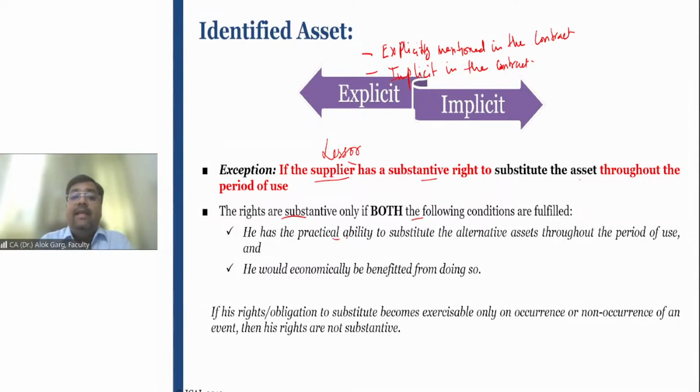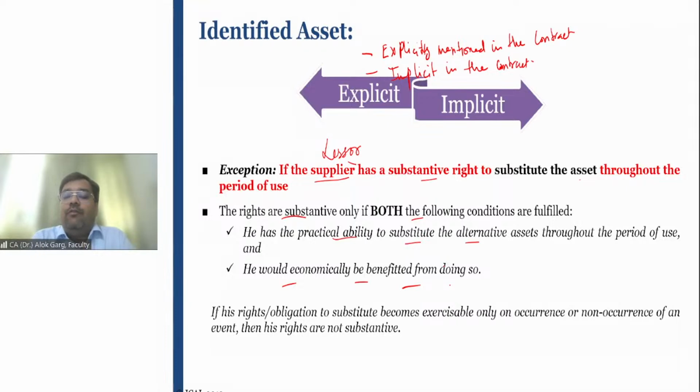Number one, he has the practical ability to substitute the alternative asset throughout the period of use. Like in the case of a car agreement, if it is not explicitly mentioned in the contract, he has the practical ability to substitute the other cars with these cars, right? He can send any cars. He would economically benefit from doing so.